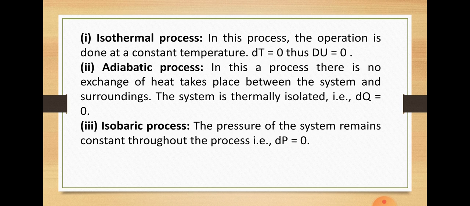Next is isobaric process. Isobaric process, it is the process carried out at constant pressure. dP will be 0, and all reactions carried out at atmospheric pressure are examples of isobaric process. However, volume change always takes place in this process. When we perform anything under the atmospheric pressure, the volume can be changed.